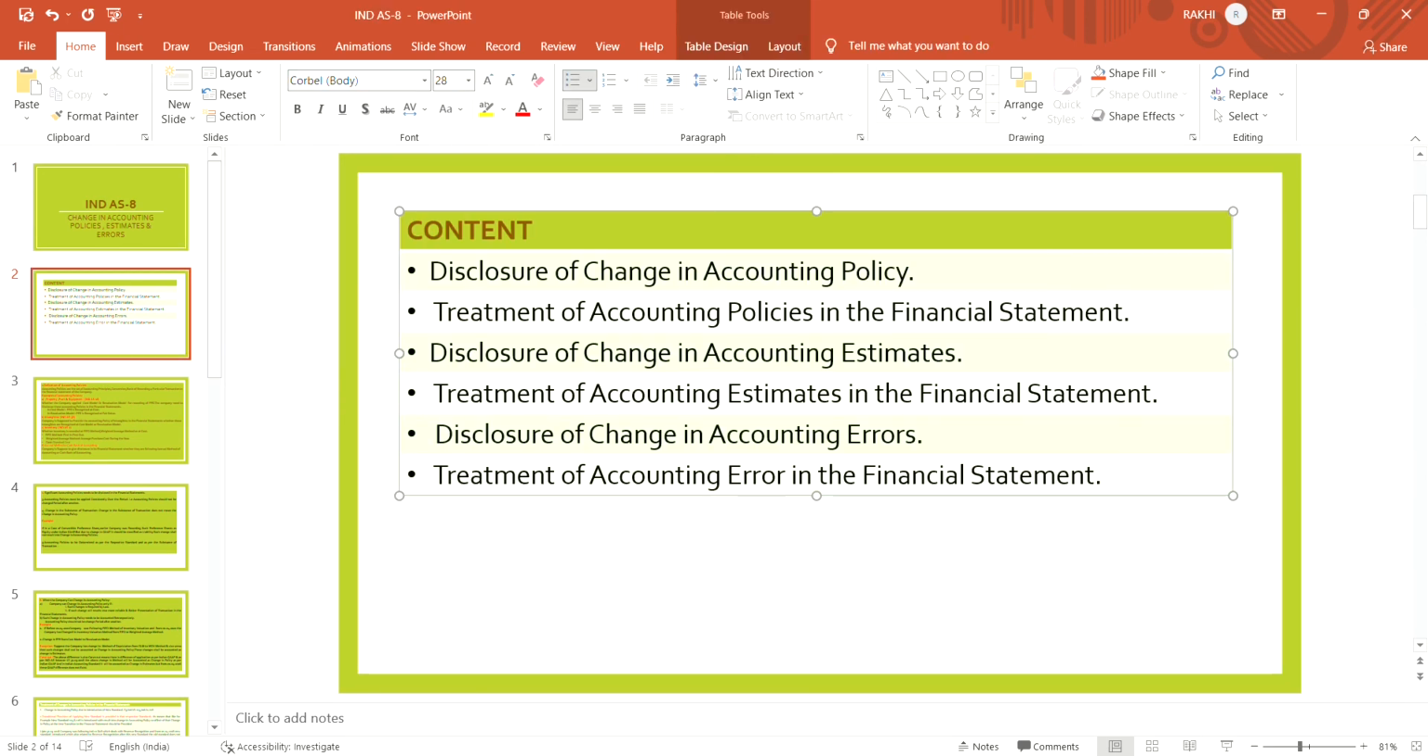So, today's topic we will cover the disclosure of change in accounting policy, its treatment in the financial statement, disclosure of change in accounting estimates, its treatment in the financial statement, and disclosure of change in accounting errors and its treatment of error in the financial statement. So let's start our topic.